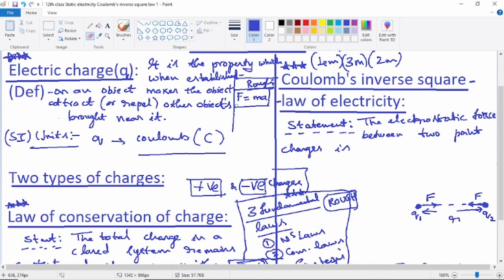Actually here this and that are mixing. The right hand side page and left hand side page are mixing, so I have separated them by drawing a line here. So the electrostatic force between two point charges is directly